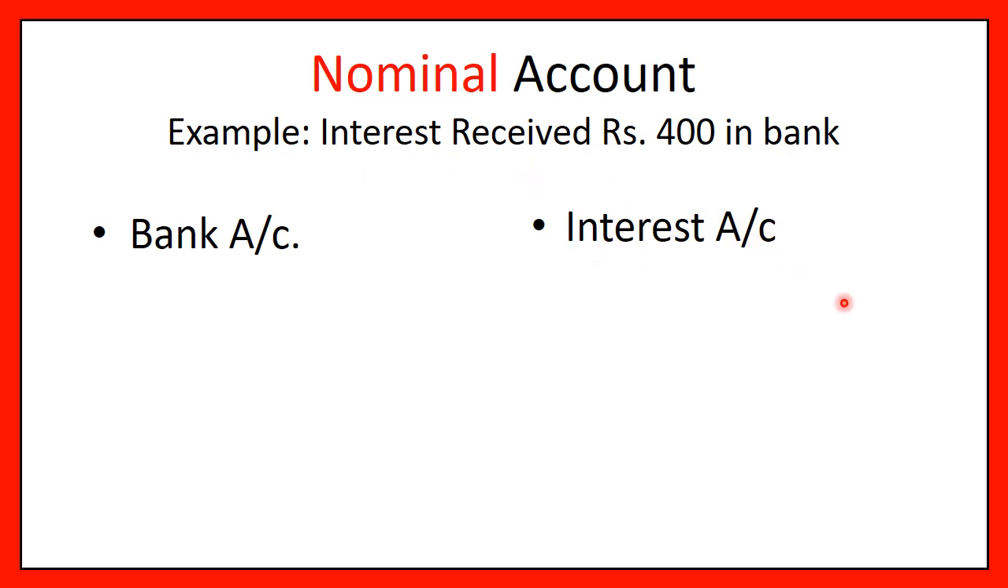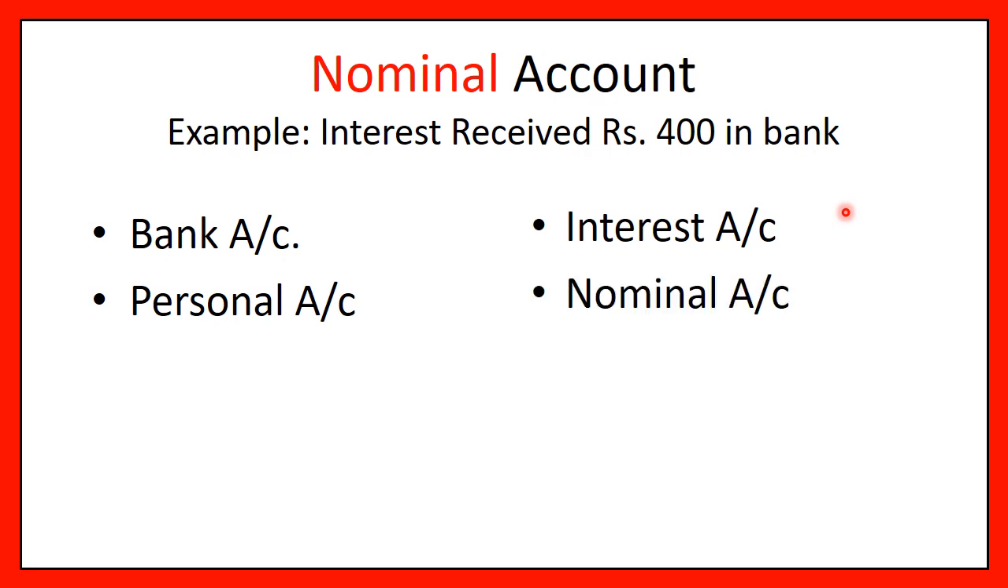Again, two types of accounts. Friends, bank account is, as we have already seen, a personal account. And what type of account is an interest account? We know interest is not an expense, rather interest is an income because your interest was received. And expenses, losses, incomes and gains all form nominal accounts, right? So bank is a personal account, interest account is a nominal account.